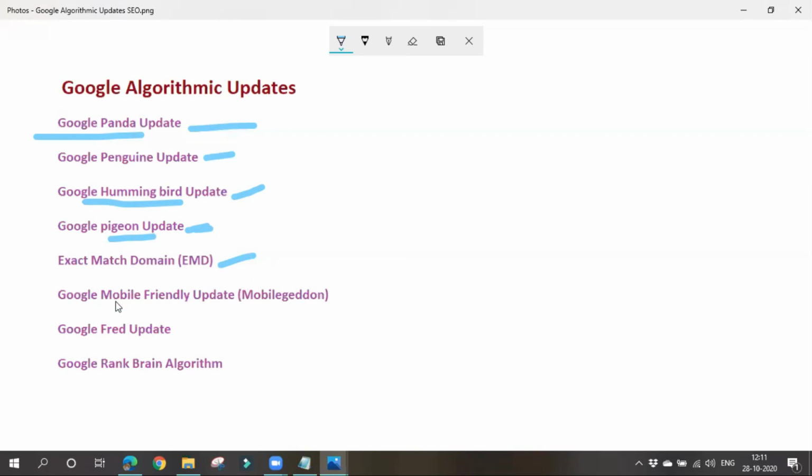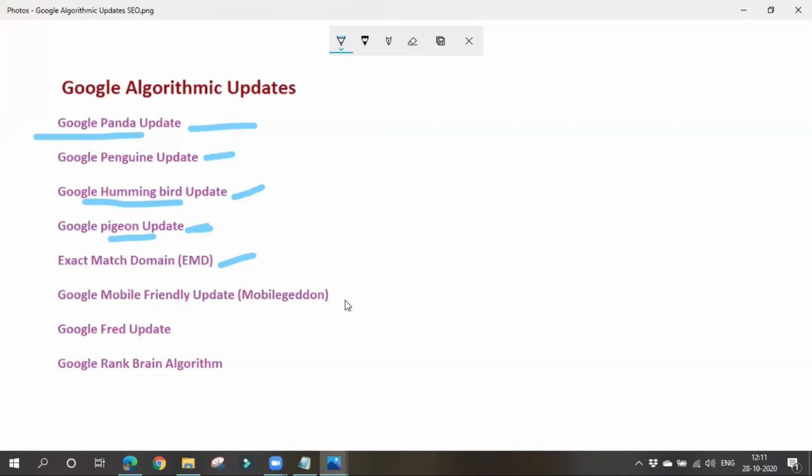Next thing is the Google mobile friendly update, also known as Mobilegeddon. Nowadays people are browsing everything from mobiles itself. No one is going for laptops and all, so it is very rare. Most of the time people are using mobile to search for anything. They are browsing from mobile itself, they are watching movies, whatever it may be.